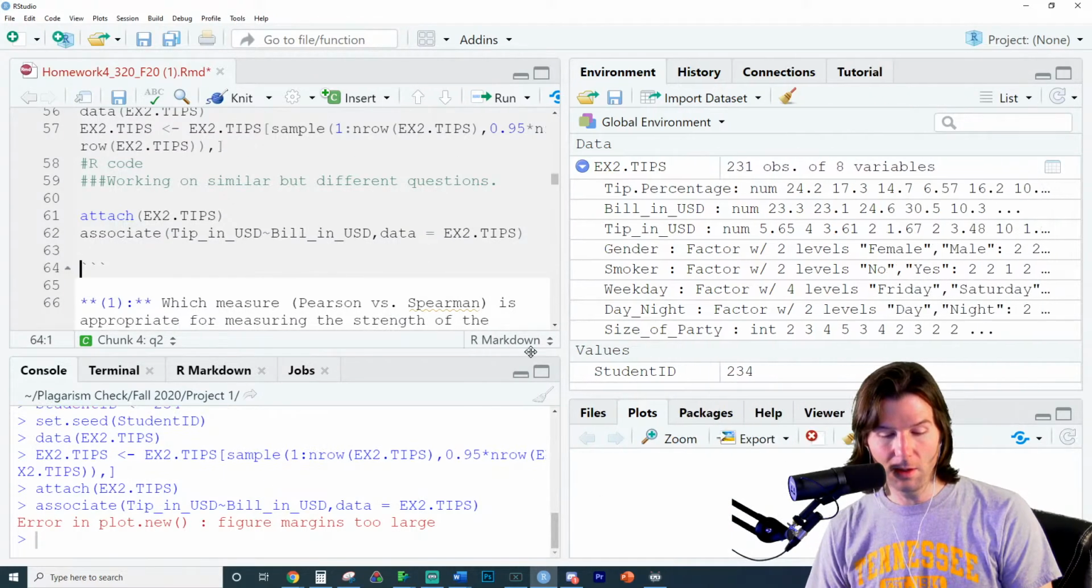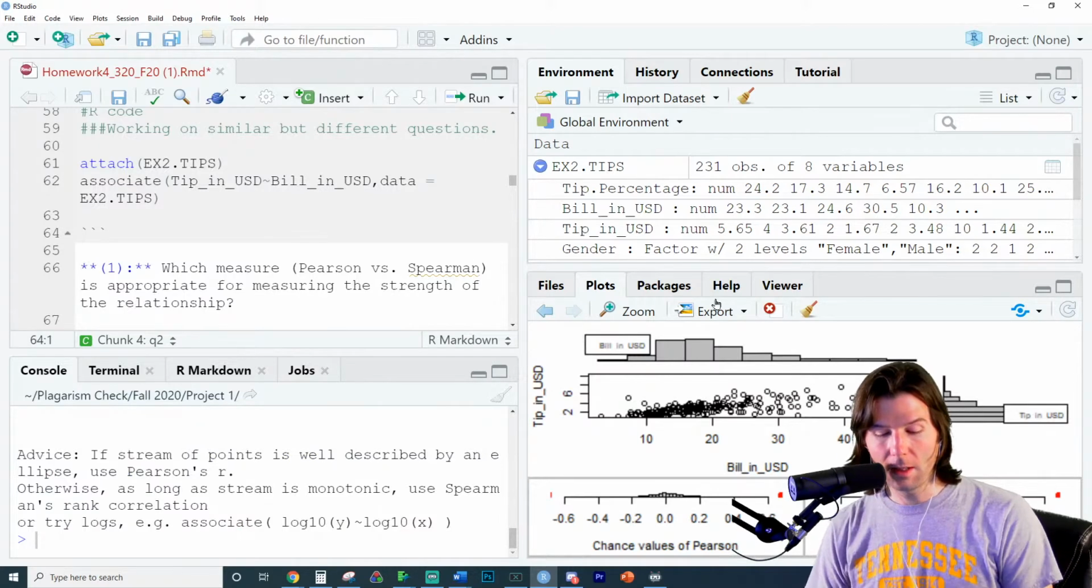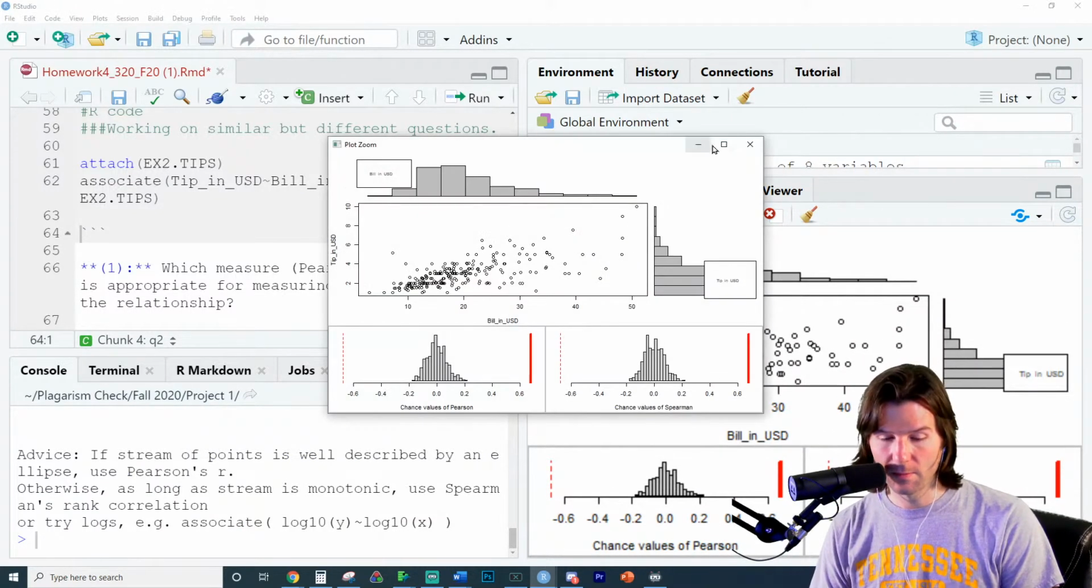Plot too large. No, you got to go here. You got to go here. And then you got to look at it. Okay, so what do we have going on right here? Well, we got some issues.